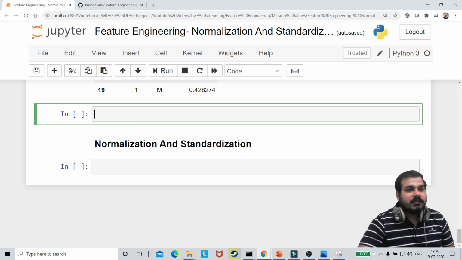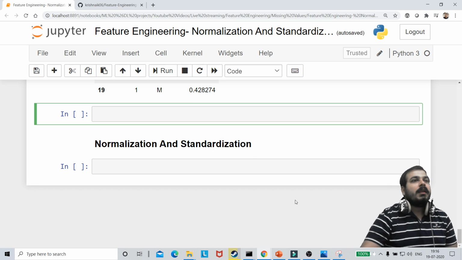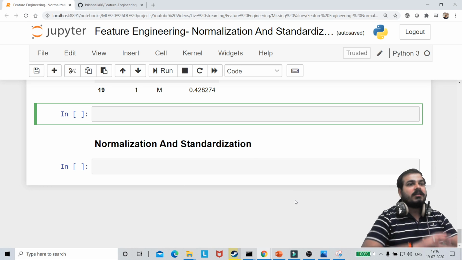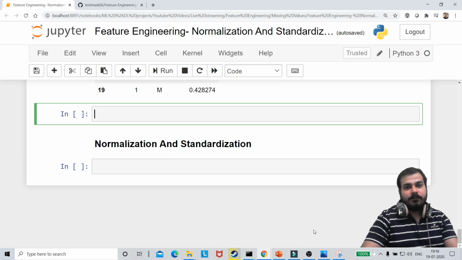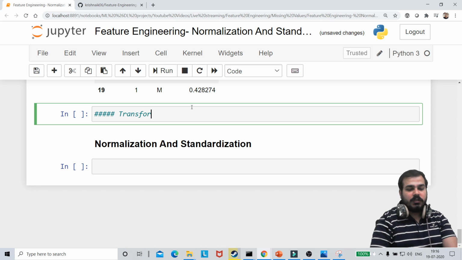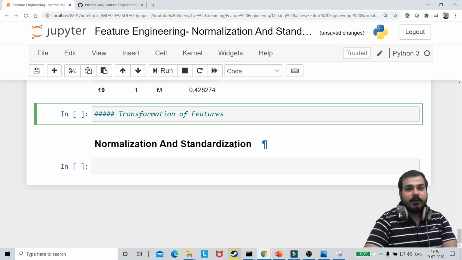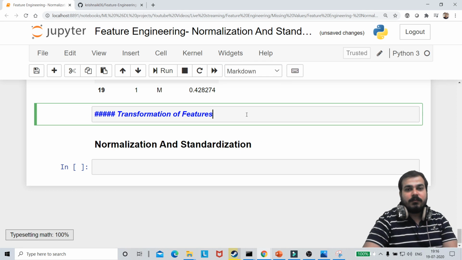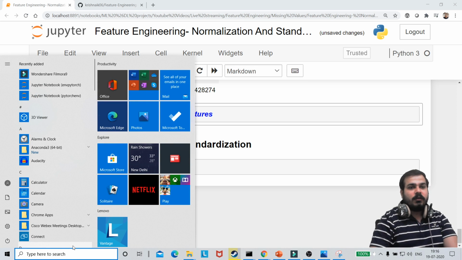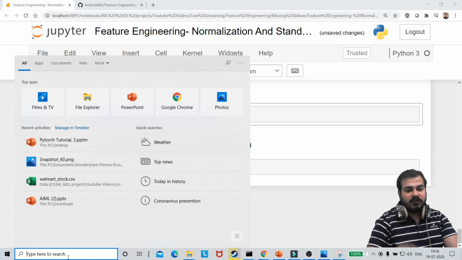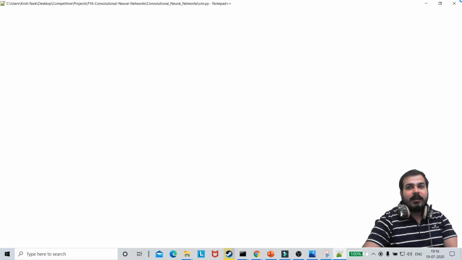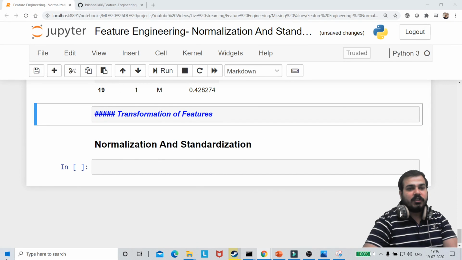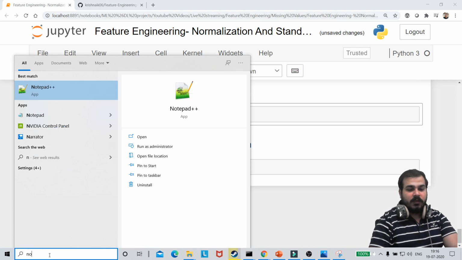Okay guys, let us start. And again, today the main aim is all about transformation of variables. So here I'm just going to say transformation of features. Okay. So why is this required? First of all, let me make this a markdown, and I really want to open a notepad to explain better why transformation is required, why people actually do a lot of transformation. That we will be discussing here.